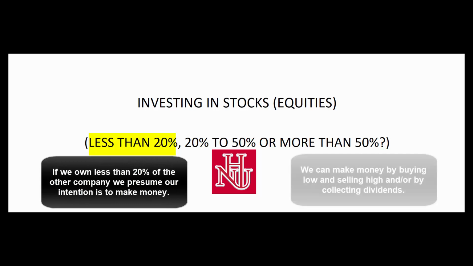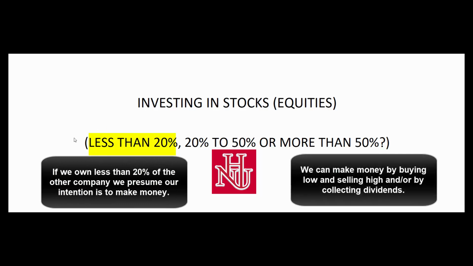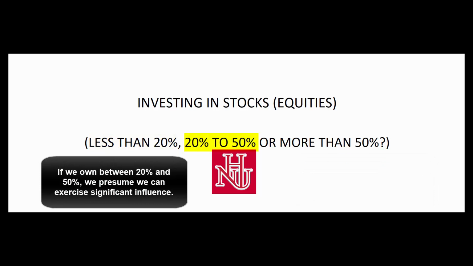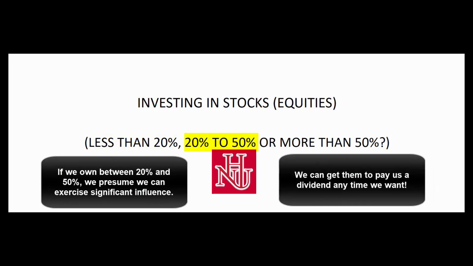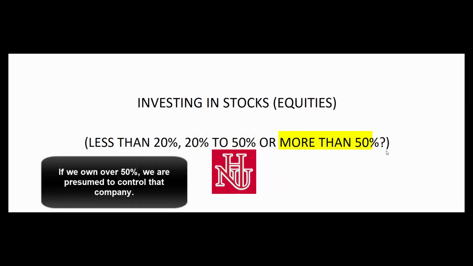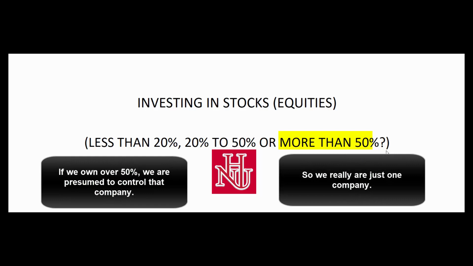If we own less than 20%, we're going to presume that our intention is to make money either by buying low and selling high or collecting dividends. If we own between 20 and 50%, we're going to presume that our intention is to exercise significant influence over that other company. And if we own more than 50%, we're going to presume that our intention is to control that other company. And that's going to determine how we account for these investments.